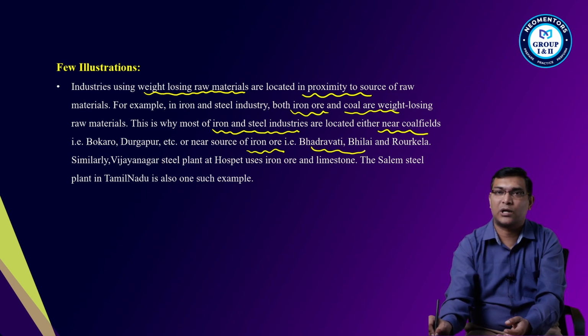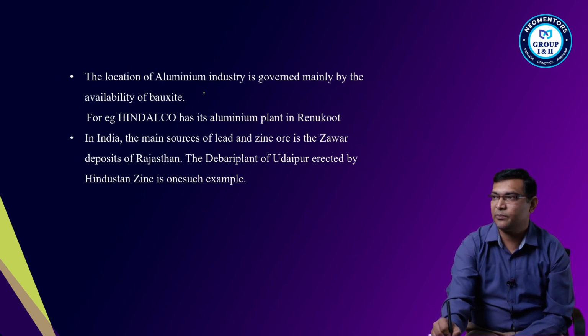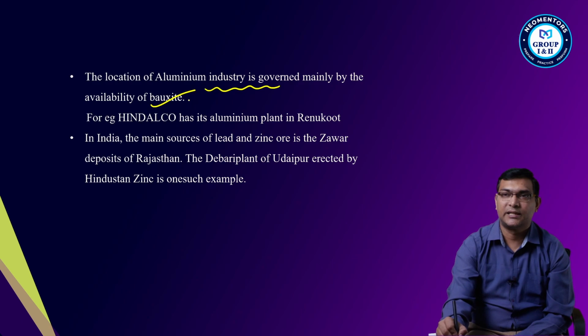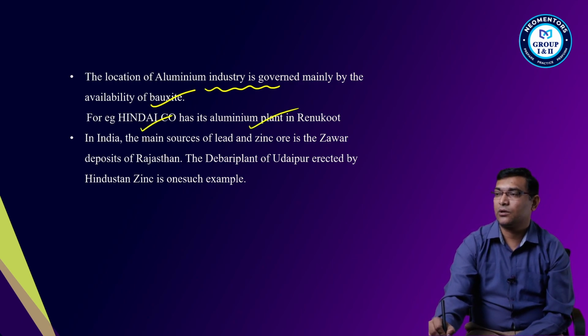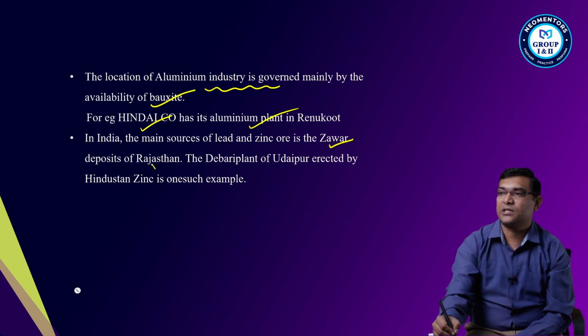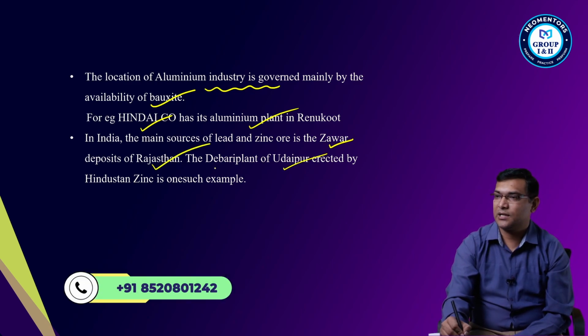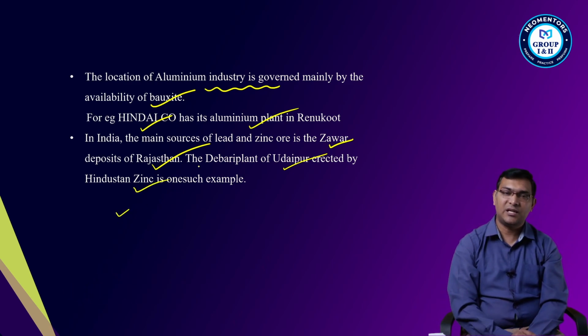Okay, Bhilai, Rourkela, Vidyasagar steel plant, Hospet in Karnataka with iron ore and limestone, the Salem steel plant of Tamil Nadu is one of the examples. One more: the location of the aluminium industry is governed mainly by bauxite. Okay, Hindalco, then the aluminium plant in Renukoot. Then in India, the main source of lead and zinc ore is the Zawar deposit in Rajasthan, then Udaipur, Hindustan Zinc is one such example of this illustration.